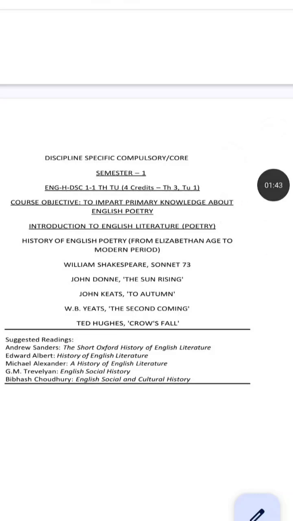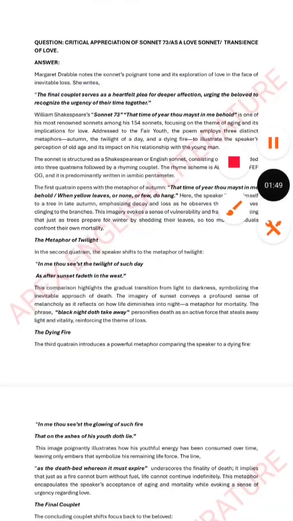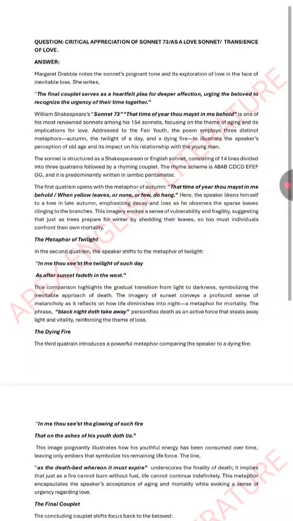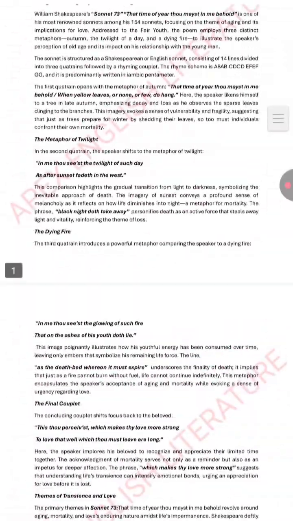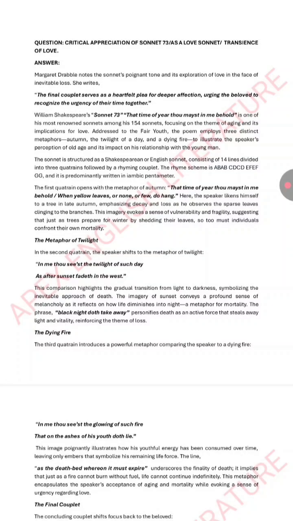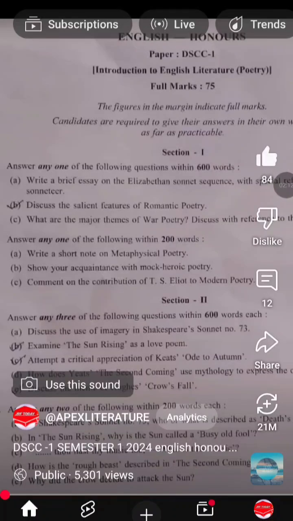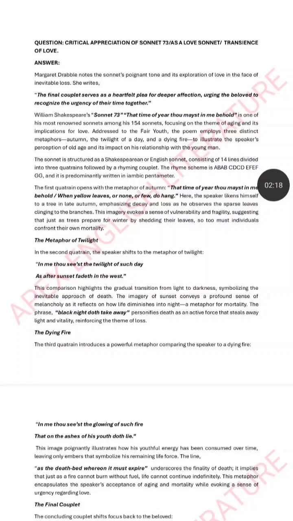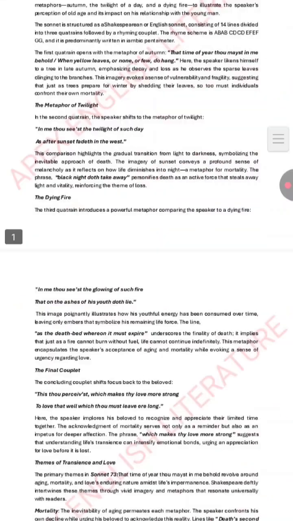The first one you have is William Shakespeare's Sonnet 73, where we have discussed the critical appreciation of Sonnet 73, or Sonnet 73 as a love sonnet, or the theme of transience of love in Sonnet 73. So a long 15-mark question will come from this sonnet. Previously they have given the use of imagery in Shakespeare's Sonnet 73. So this time they can definitely give Sonnet 73 as a love sonnet or the critical appreciation of Sonnet 73.